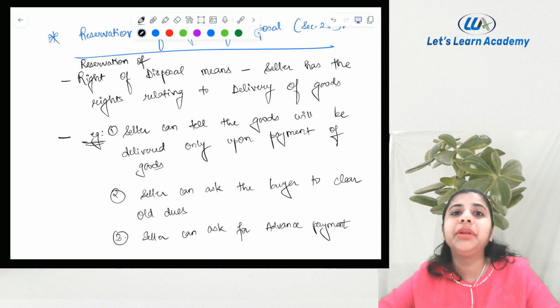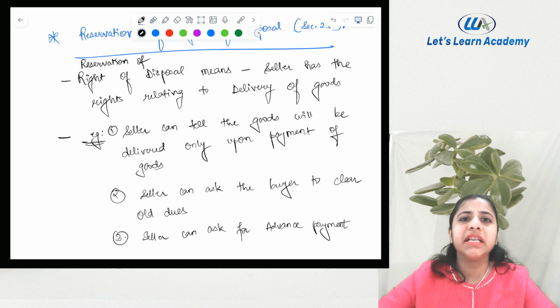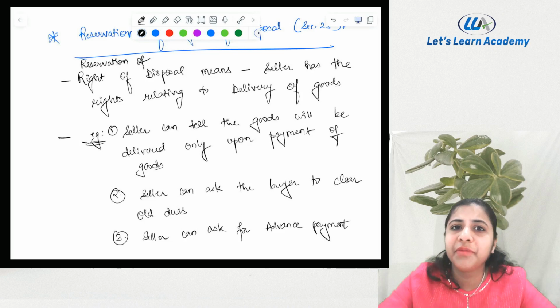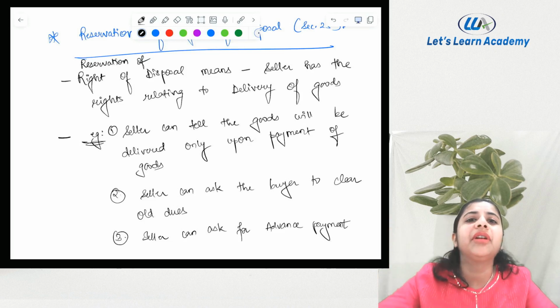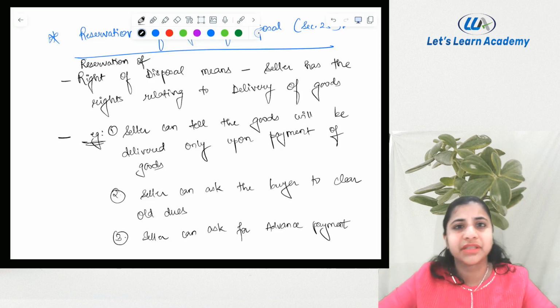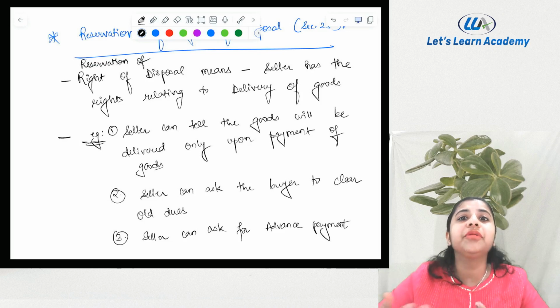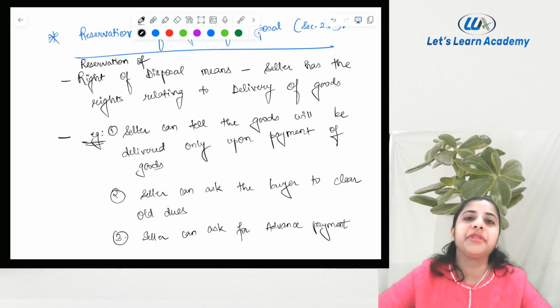So what is seller doing here? Seller is trying to reserve his right to deliver the goods. Seller is telling that I will not transfer the ownership till you have made the payment of the price, till you have cleared the old dues, till you have made advance payment or any other situation. Yes, the case can be anything. But there are some conditions on the ultimate disposal of the goods. Is it very clear? Seller is trying to keep certain conditions on the ultimate disposal of the goods. That only is called as reservation of right of disposal.